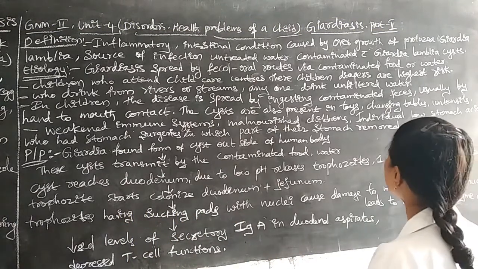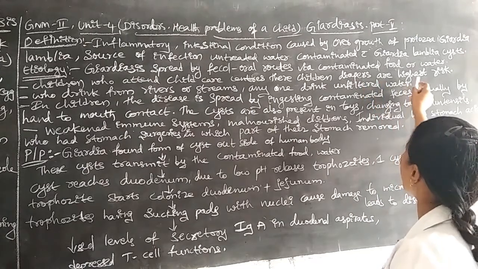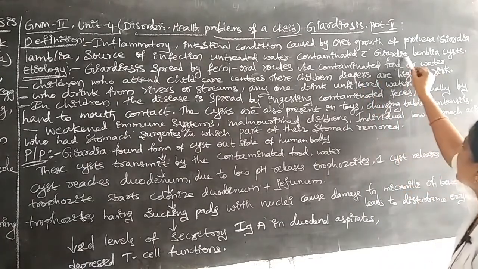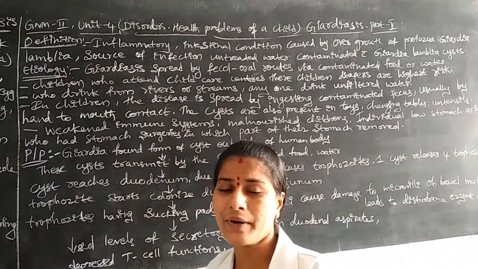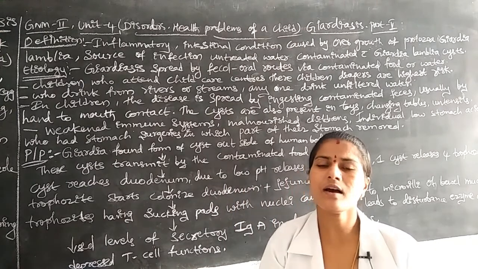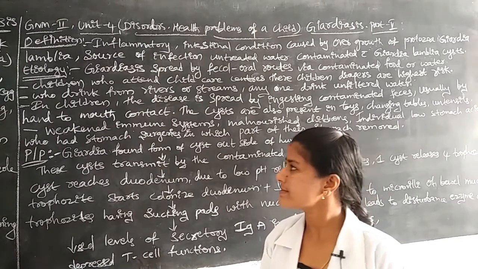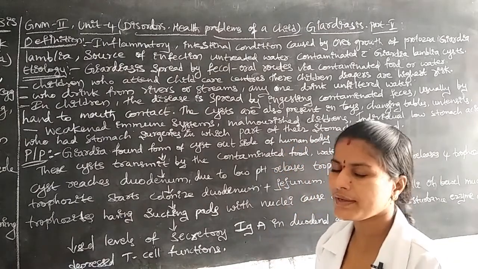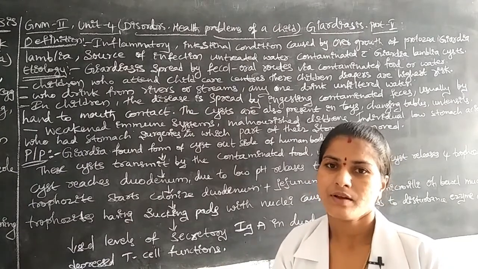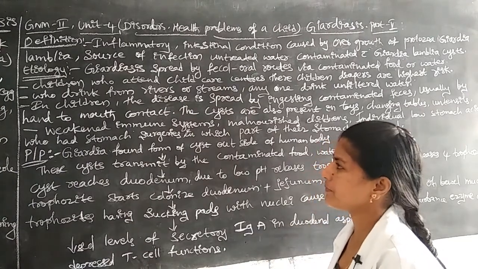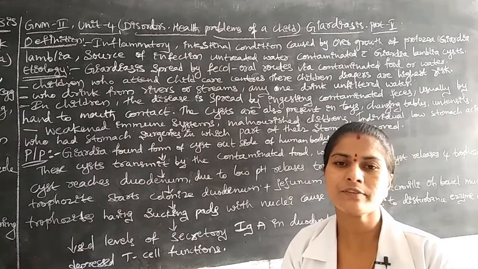Due to the diapers, the child may be at highest risk for Giardia lamblia cysts. Next, some individuals drink water from rivers or streams. They are taking river water or stream water for drinking.